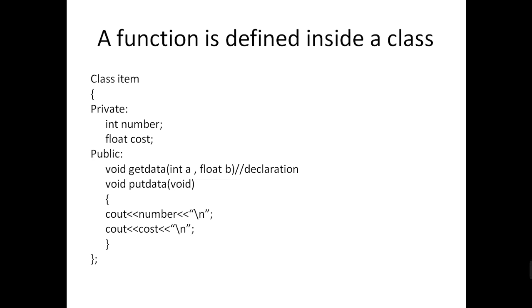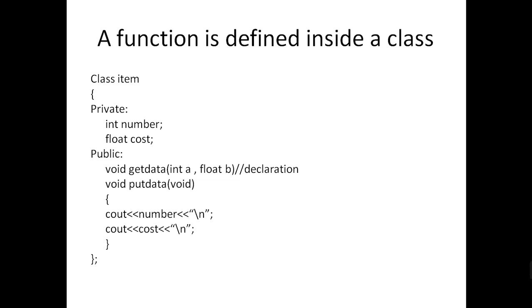First, you create a class, and the name is item. There are two sections. One is the private section for defining data members, that is int number and float cost. There are two variables. Then in the public section, we define member functions. One is void getdata, another one is void putdata. These are the member function declarations. The first one is the private data declarations. After that, the function is implemented within the class, that is void putdata, with cout number and cout cost. The function body is written within the class, so the function is defined inside the class.